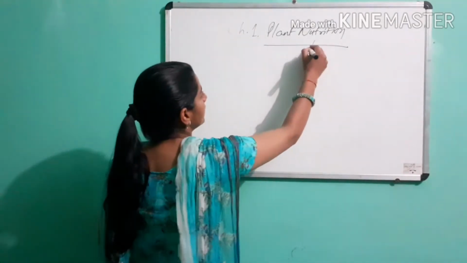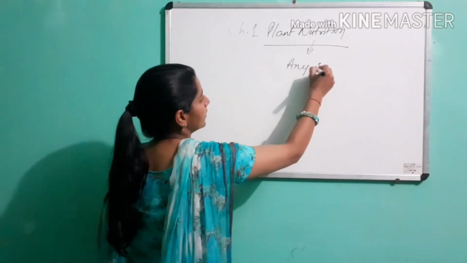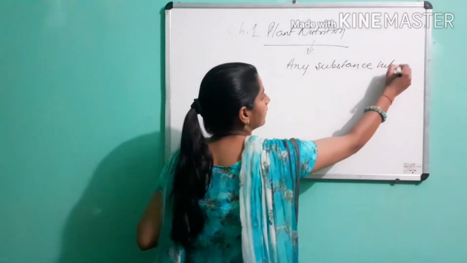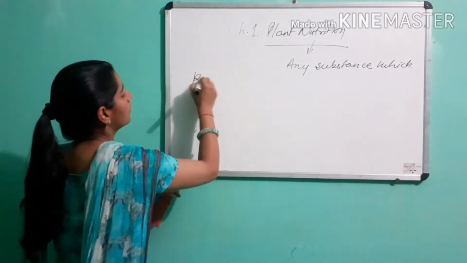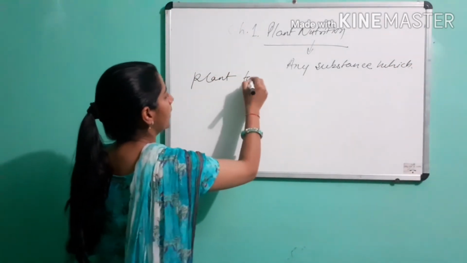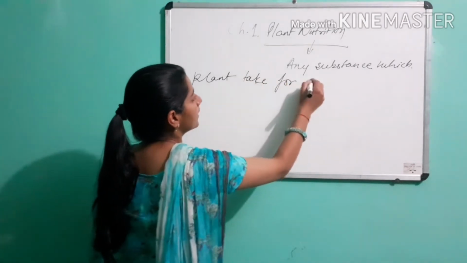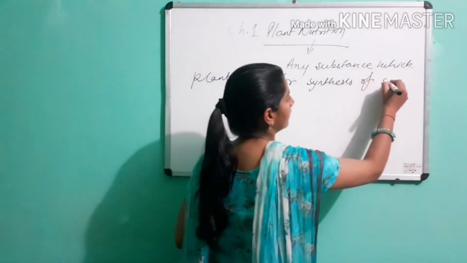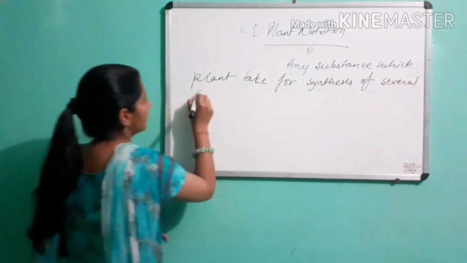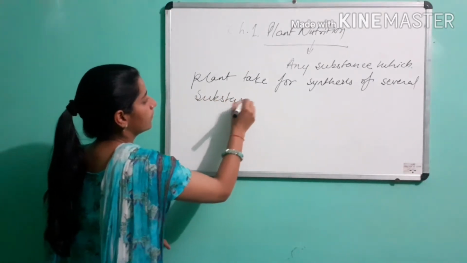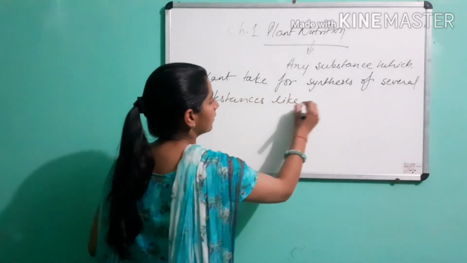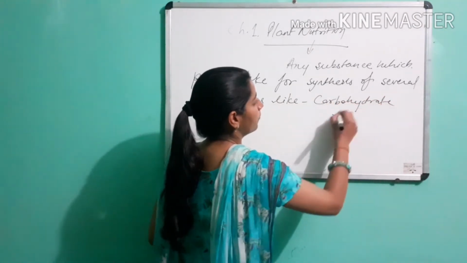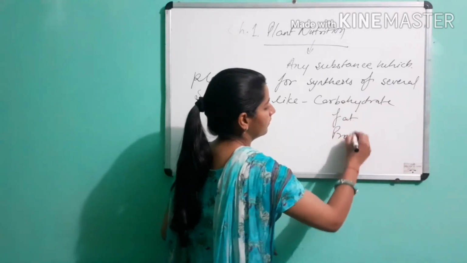Plant nutrition means any substance which a plant takes for synthesis of several substances like carbohydrate, fat, protein.